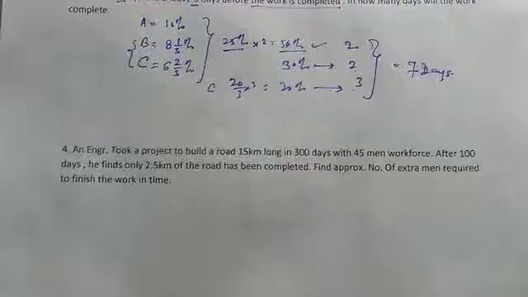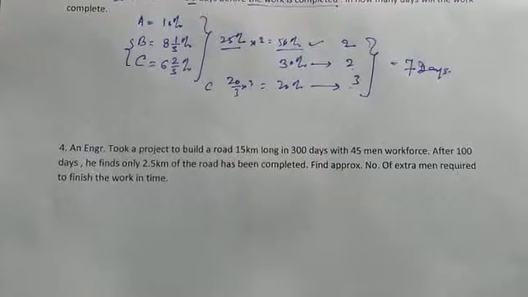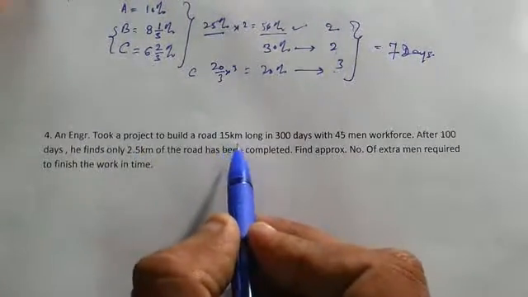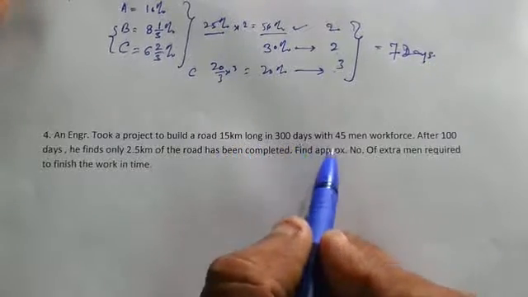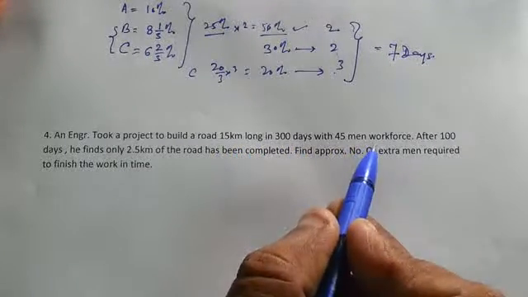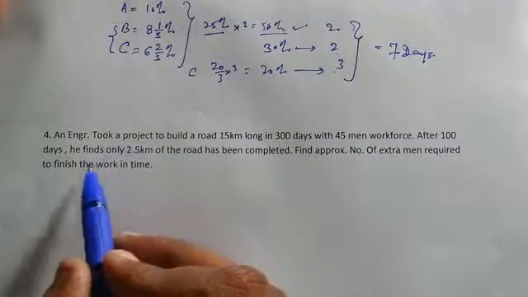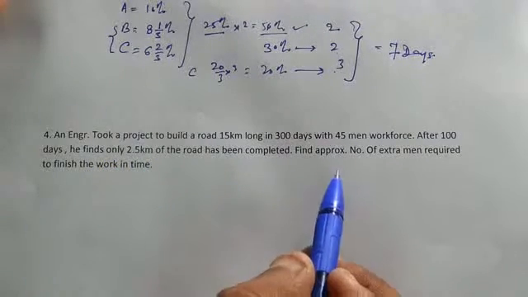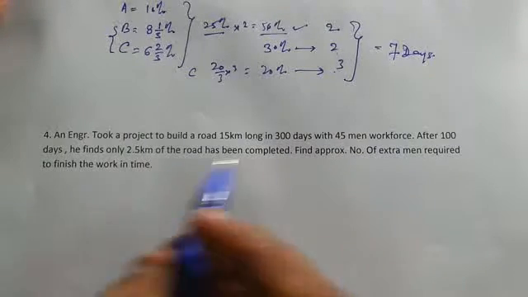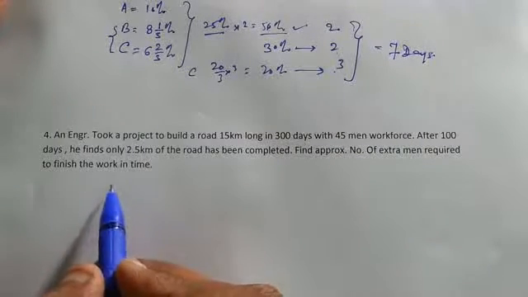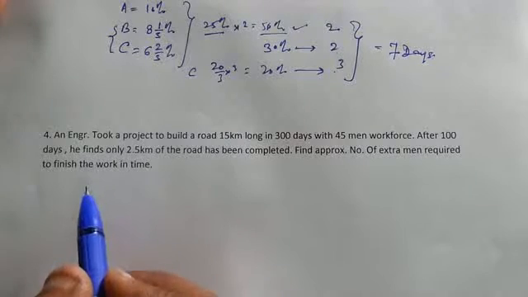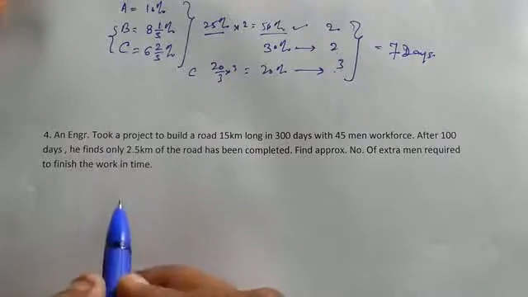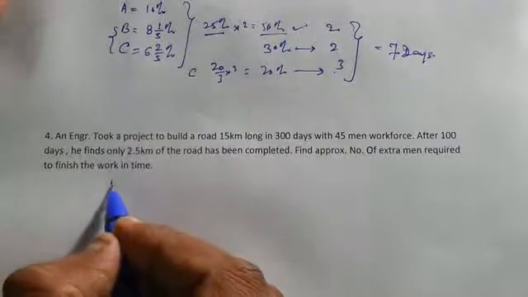Correct? Okay. Now let us see another question. An engineer took a project to build a road 15 km long in 300 days with a 45 men workforce. After 100 days, he finds only 2.5 km of the road has been completed. Find the approximate number of extra men required to finish the work in time. Correct? So let us try to do it with the help of the fraction rule that I have told you. So how will we do it? We are given certain work.